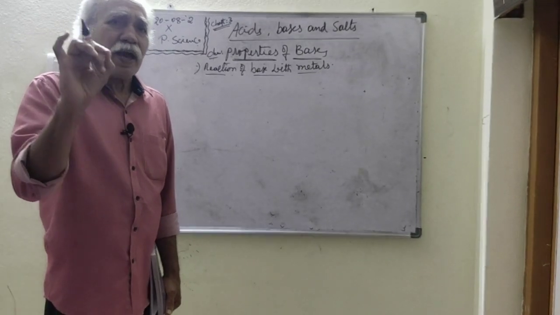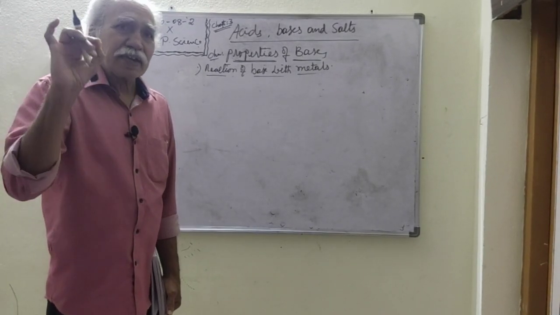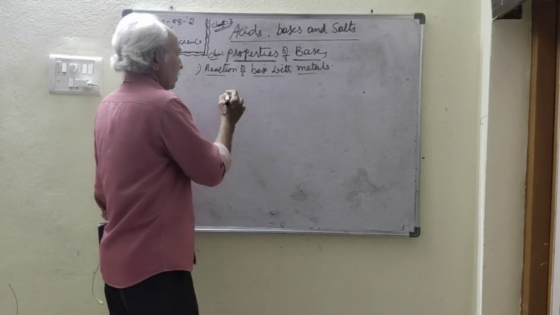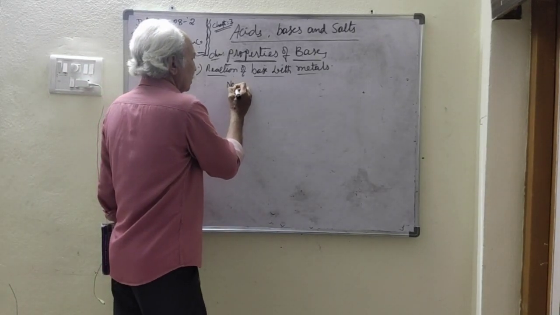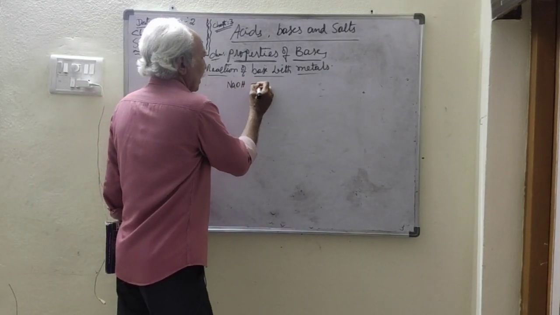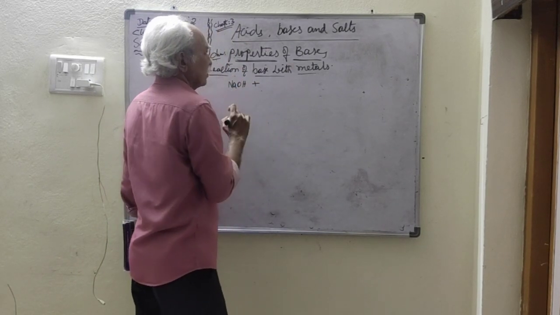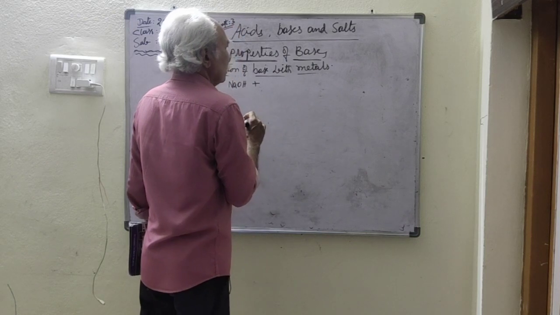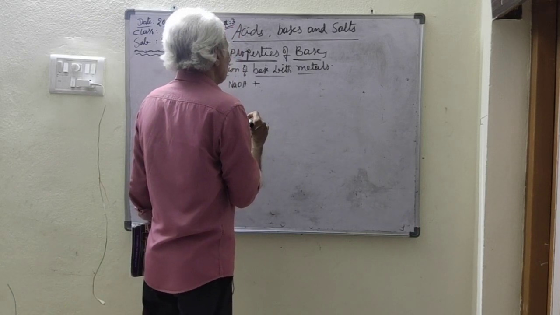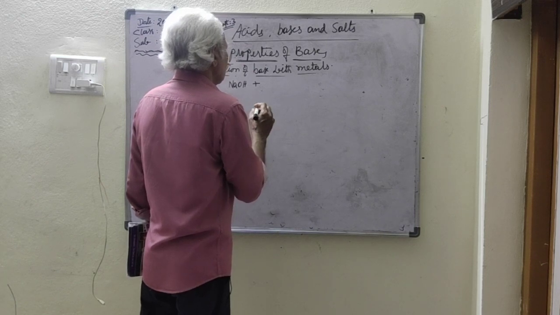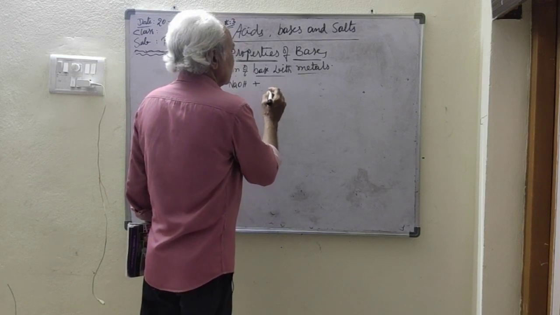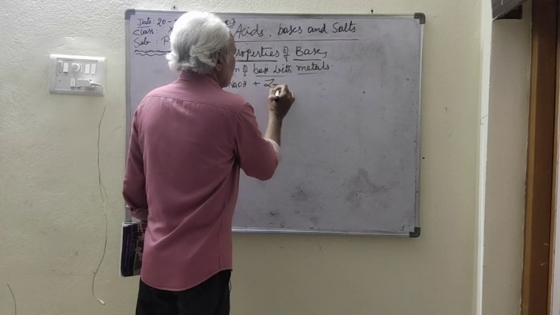But very few active bases can react with metals. For example, sodium hydroxide reacts with metal, zinc.